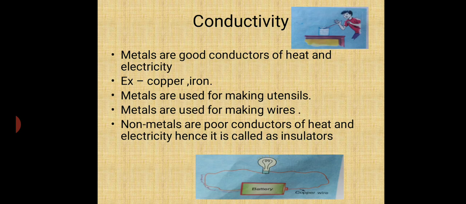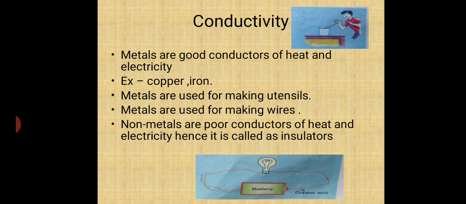Next property is conductivity. Metals are good conductors of heat and electricity. That's why we are able to cook food in metal utensils. We are able to conduct electricity in the wires of copper wire, aluminum wire, isn't it?